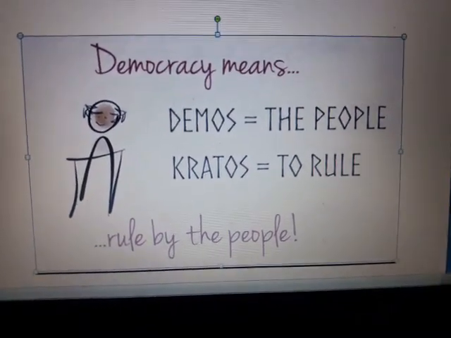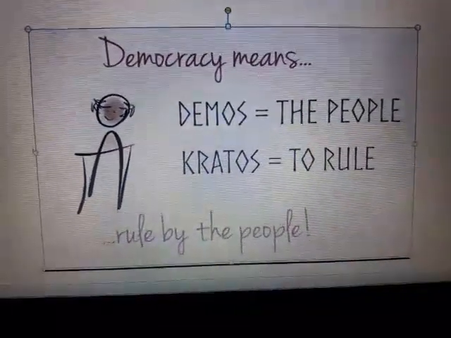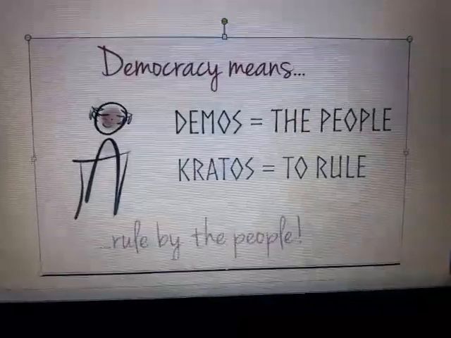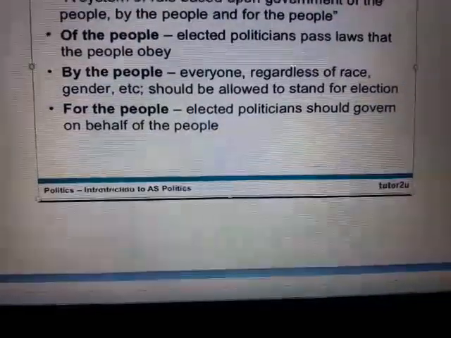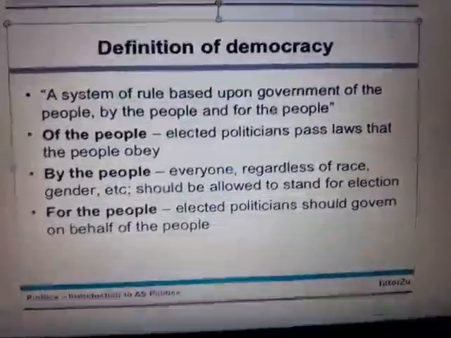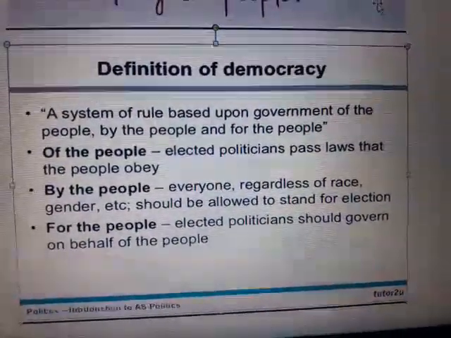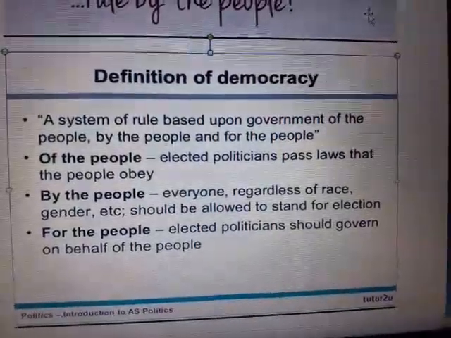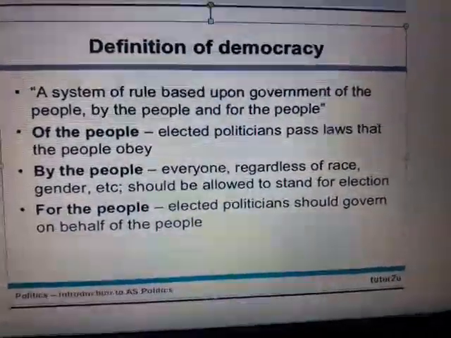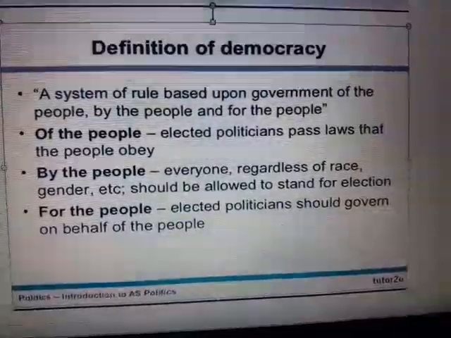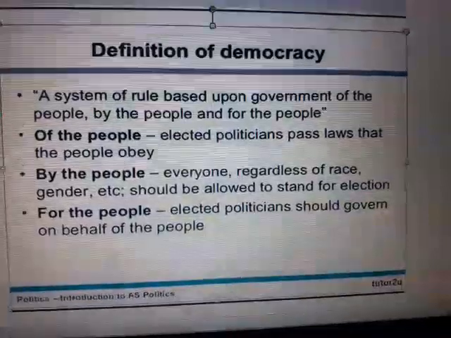In a democracy, the people elect their representatives and they rule over them. So a democratic government is the government of the people. Now the definition of democracy: a system of rule based upon government of the people, by the people and for the people. Of the people means elected politicians pass laws that the people obey. It means the people who are elected by the public pass the laws and the people obey them.